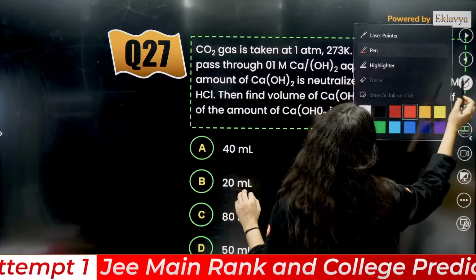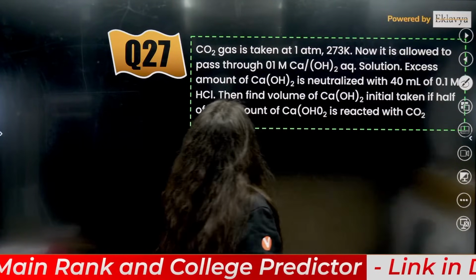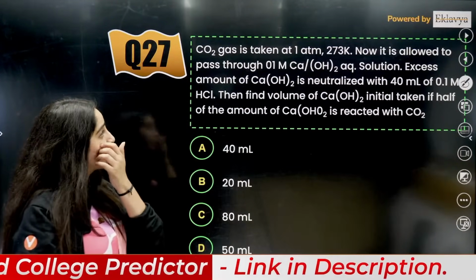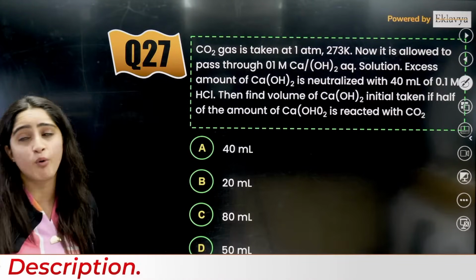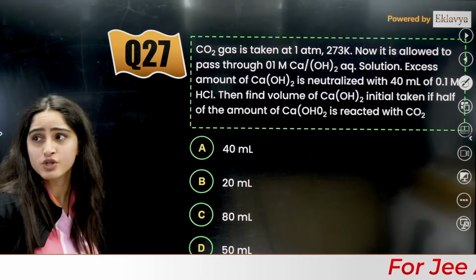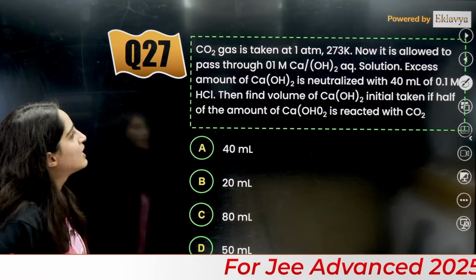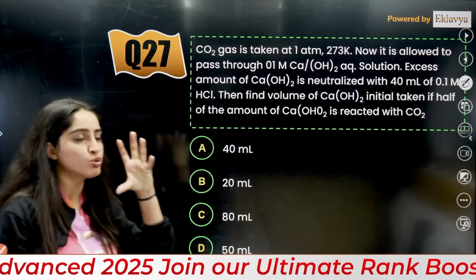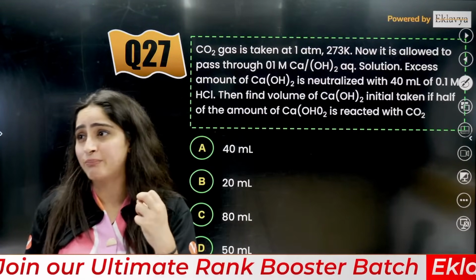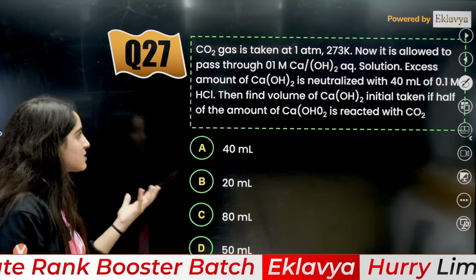Okay, so this is going to be: CO2 is taken at 1 atmosphere, 273 Kelvin. This is a very important, good question, right? You have to go through this question and understand it deeply, only then you'll be able to answer this.